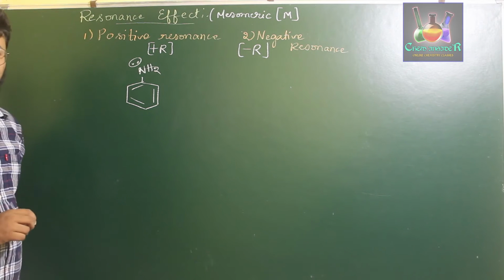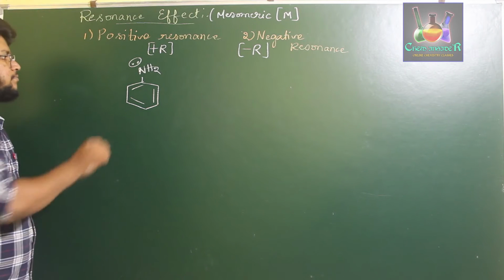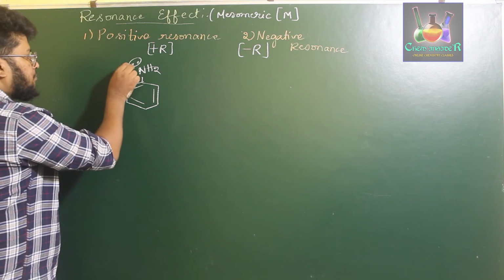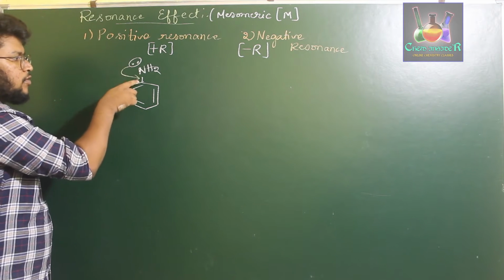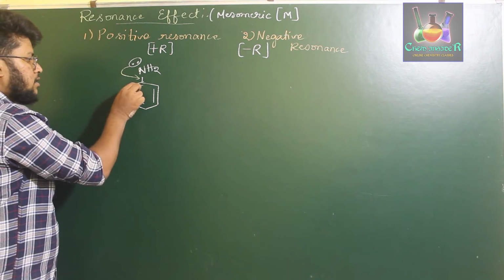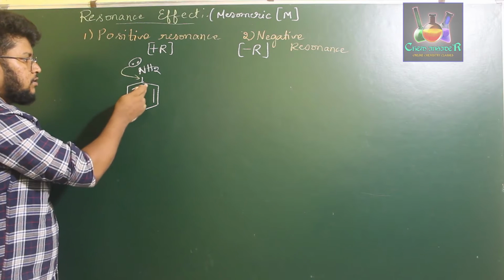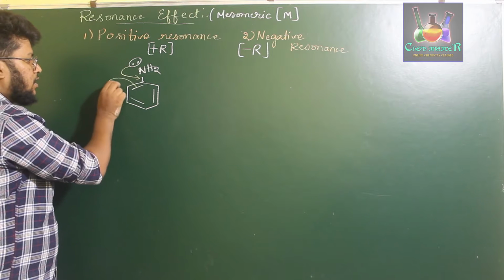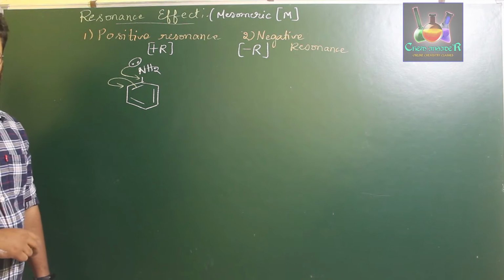Now, the lone pair of electrons carried by the nitrogen induces a resonance in this molecule, like this. Here, the lone pair of electrons forms a double bond between nitrogen and the carbon of the benzene ring, and as a result, the double bond of the carbon attached to the nitrogen and the next carbon is shifted in such a way that the other carbon carries a negative charge.